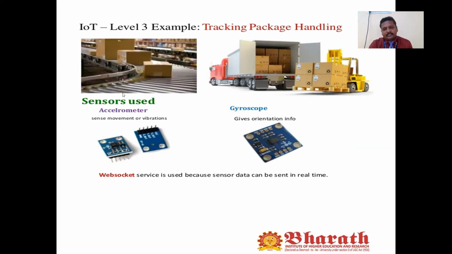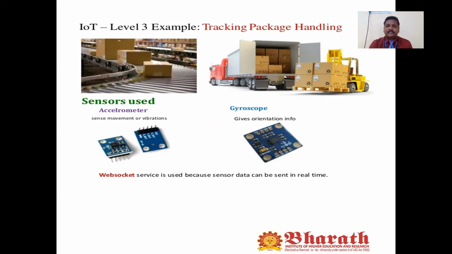If you are using sensors like an accelerometer and a gyroscope at IoT level 3, we use WebSocket services because the sensor data can be sent in real time. Let's say a car is moving from one place to another, and the sensor is reading the data about exactly where the vehicle is currently moving.